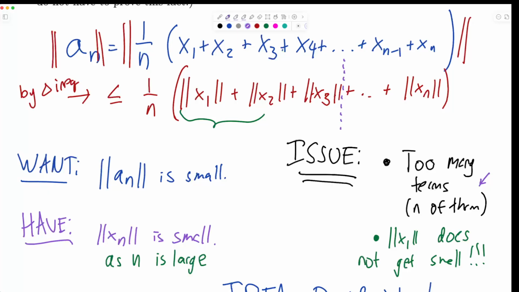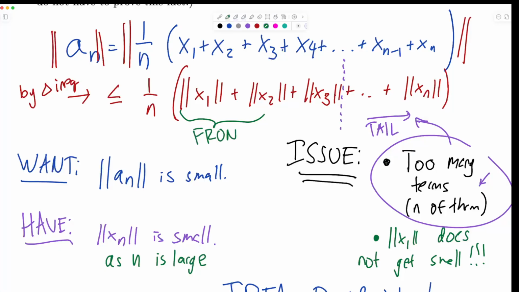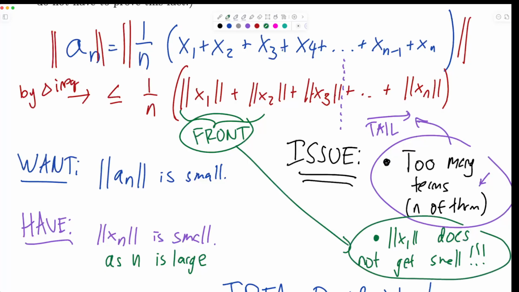So this is the thing. So we'll cut it into 2. So this is the tail, and in the tail, there's a lot of them. There's too many terms in the tail, but each individual term is small. And then this is the front, or the head, if you want. And in the front, they're all big, but there's only a few of them. And when there's only a few of them, we'll be able to use this 1 over n to save the day, okay? So as long as there's not too many of these, this 1 over n will save us. That's the idea, okay.